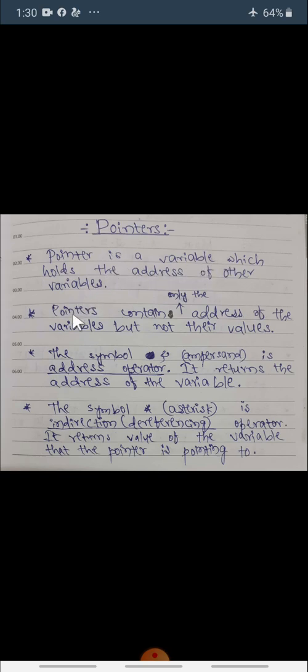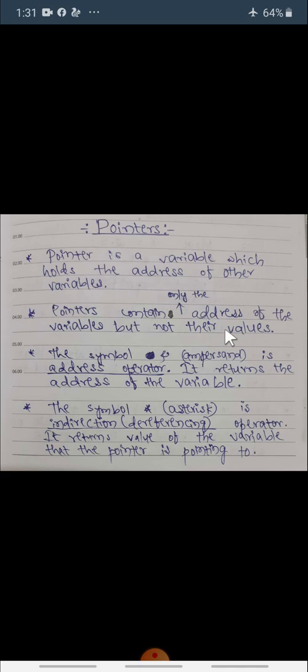Pointers contain only the address of the variables, but they do not contain their values. They do not store or hold the values of variables. They hold or store only the addresses of those variables.